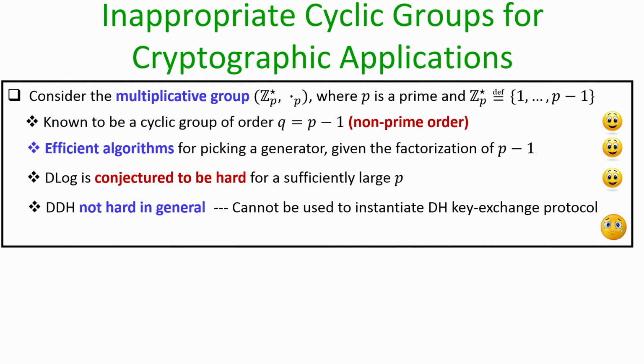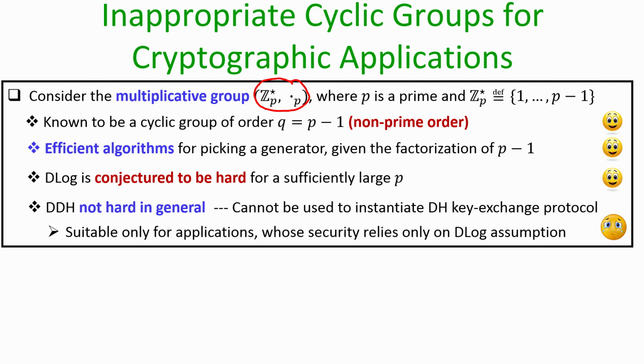underlying group. So, if I use ZP star along with the operation multiplication modulo P as my underlying cyclic group and perform operations as per the steps of the Diffie-Hellman key exchange protocol, then it is not guaranteed that the resultant key exchange protocol satisfies the notion of strong privacy, because it is not guaranteed that the DDH problem in this specific group is hard.